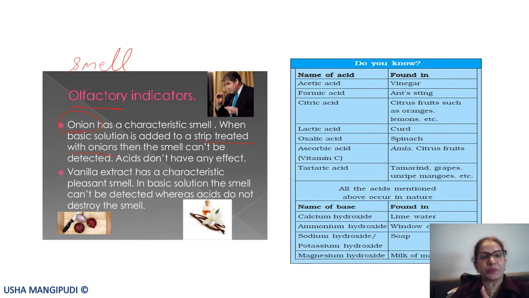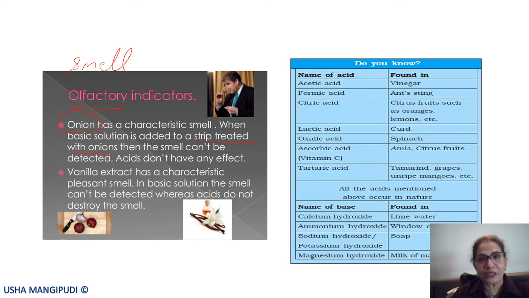That strip is taken to the basic solution. So what happens? Onions have a very strong smell, but when I put this strip which has the onion extract in it into the basic solution, I cannot smell any onions.